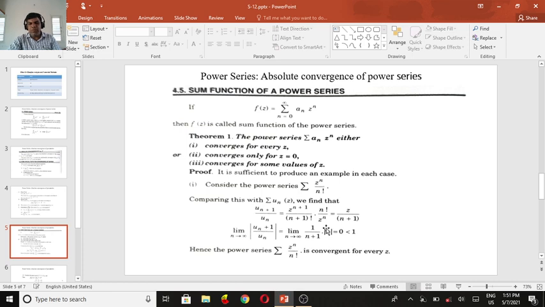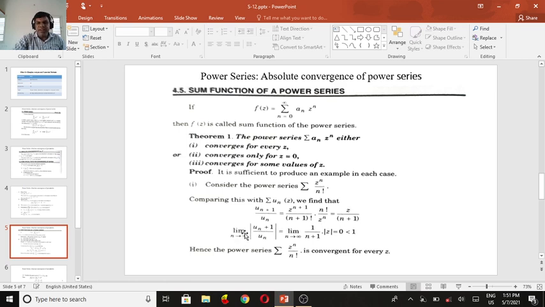If you simplify, we get z power n plus 1 divided by (n+1) factorial, into n factorial divided by z^n. The z power n terms cancel, simply we get z. Also, n factorial and (n+1) factorial cancel, simply we get n plus 1. So this is simply z divided by n plus 1.